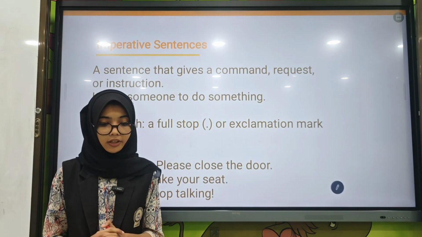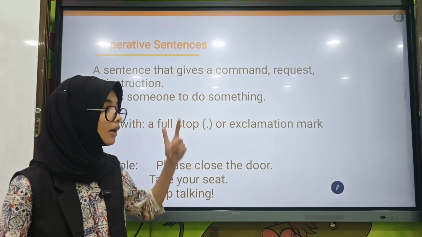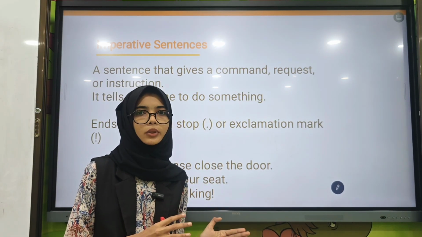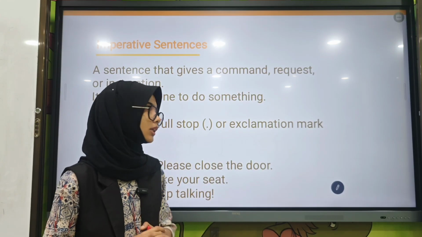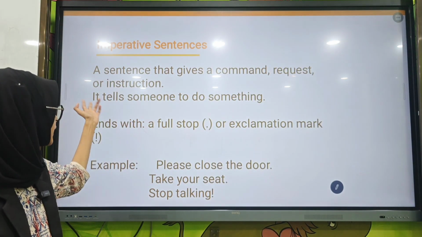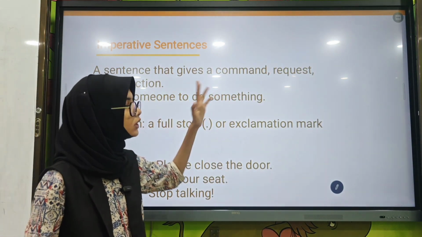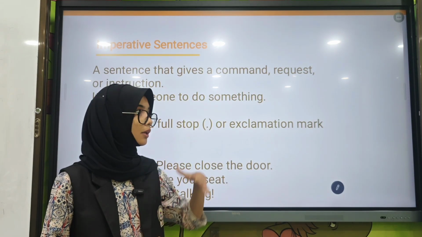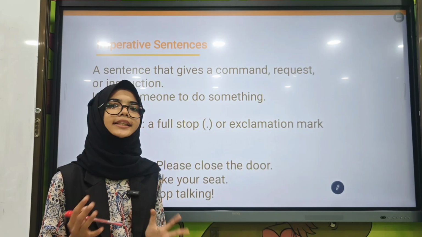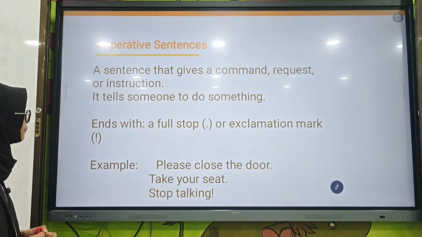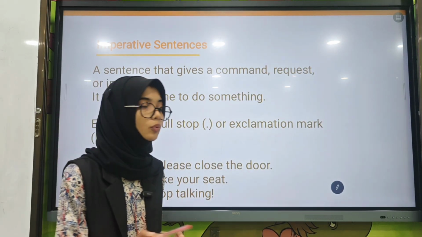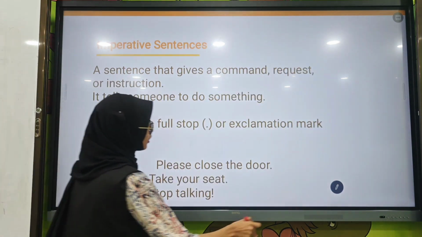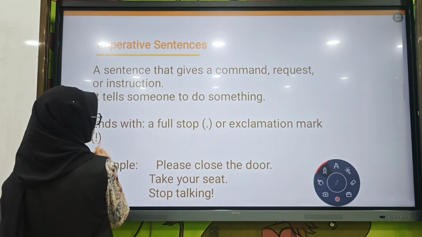Next. Imperative sentences. Here, it can be a command, request, or instruction. Here simply, someone tells someone to do something. And yes, it always ends with a period or exclamation mark.